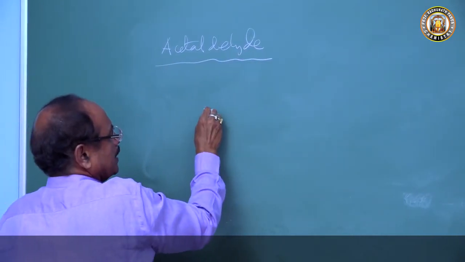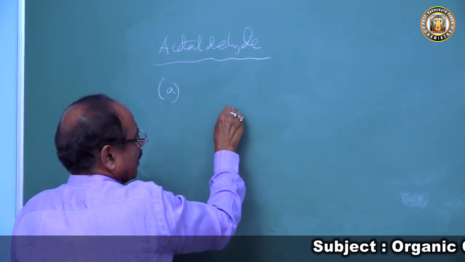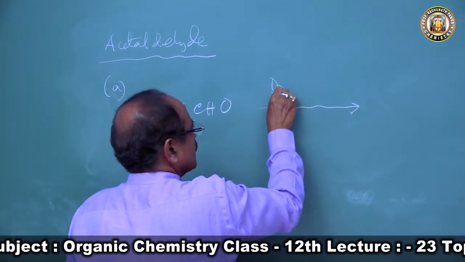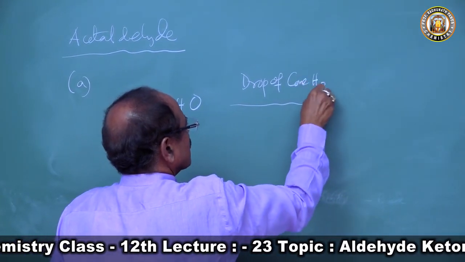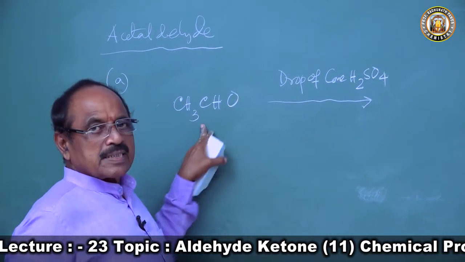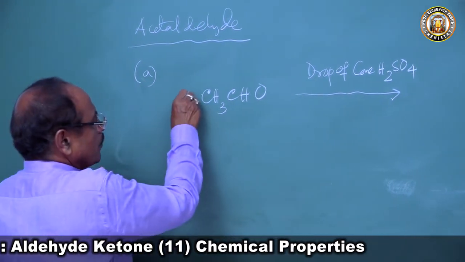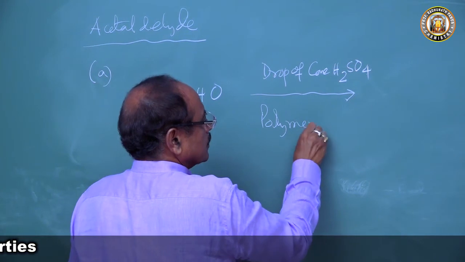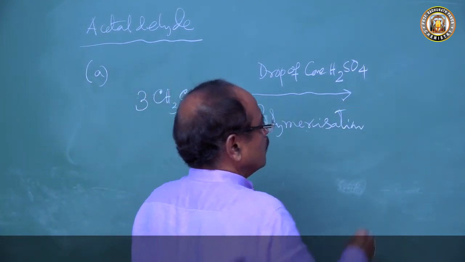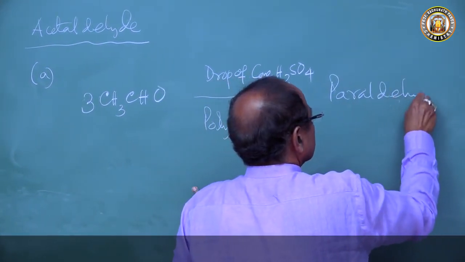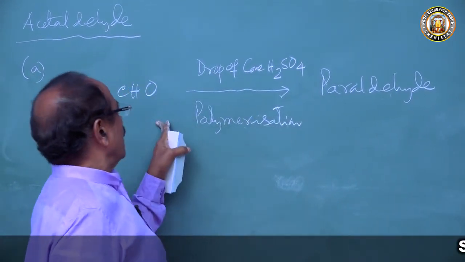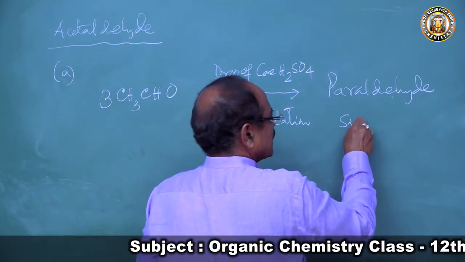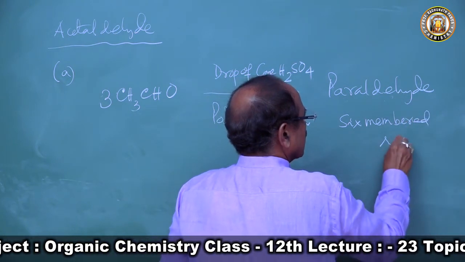When acetaldehyde, CH3CHO, is treated with a drop of concentrated sulfuric acid, 3 molecules of acetaldehyde undergo polymerization to form paraldehyde, a 6-membered ring.